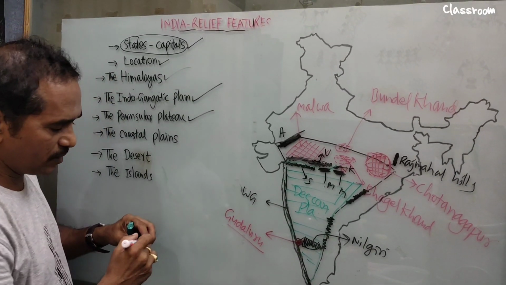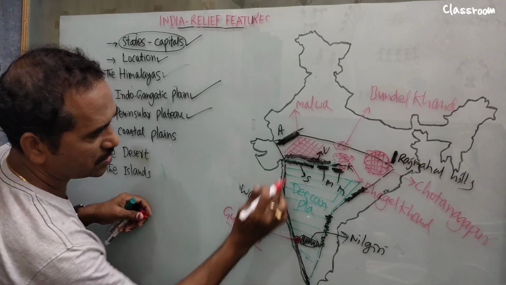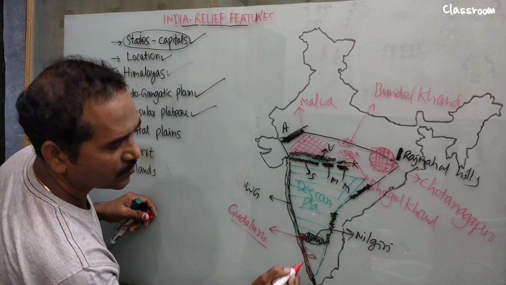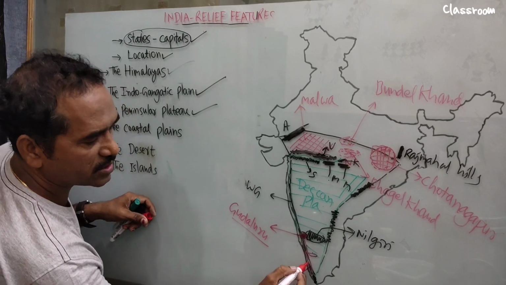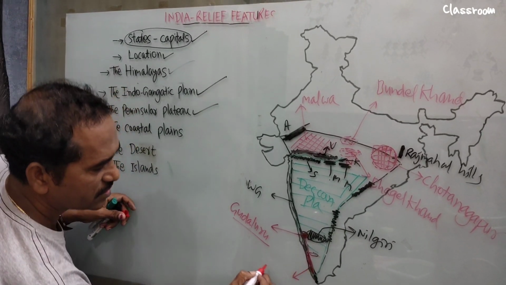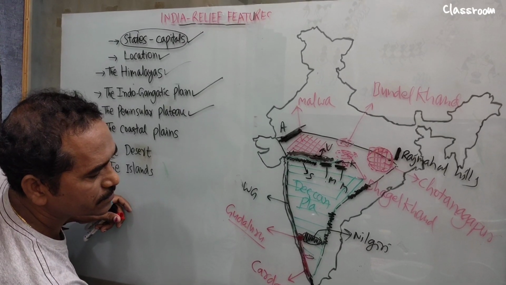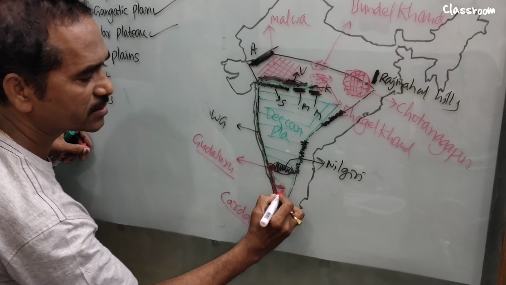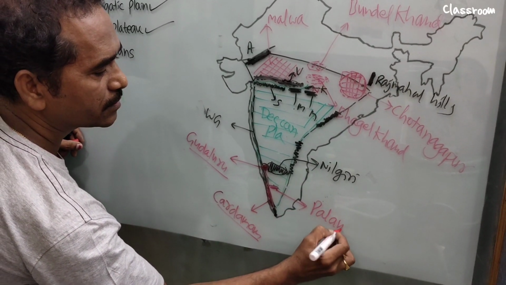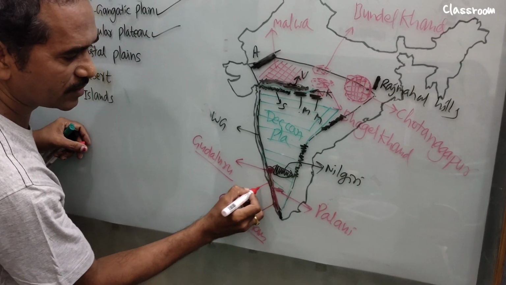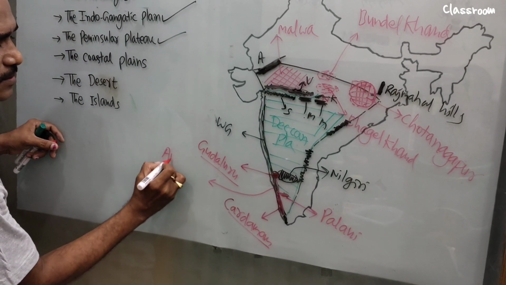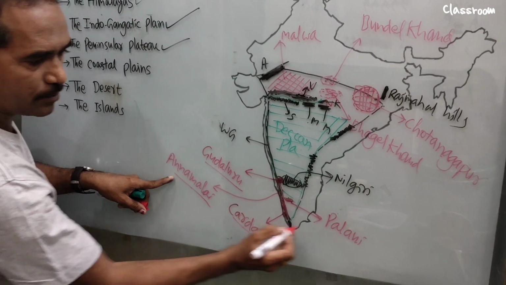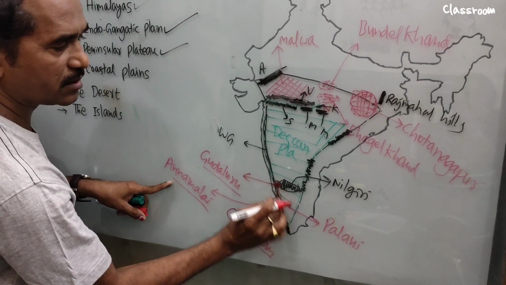Now we go south of the Western Ghats. It is one part, and we divide it into three parts. The below one is Cardamom. Suppose they ask you, you draw like this. Here in Kerala state, it is the Cardamom Hills. This horizontal line is called the Palani Hills, and above it is called the Annamalai Hills. Annamalai, Cardamom and Palani, these three are a part of the Western Ghats.